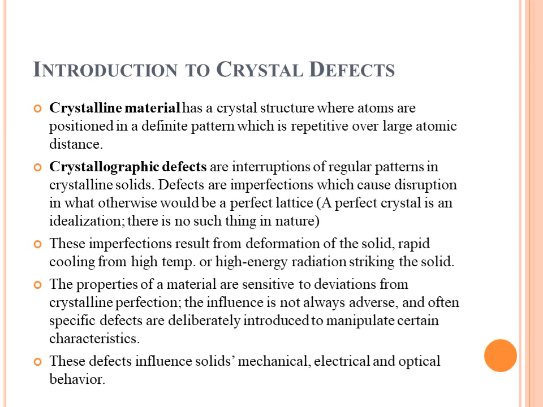Now let us look at how different properties of materials are affected by crystallographic defects. The properties of the material are sensitive to deviations from crystalline perfection. This influence is not always adverse, and often specific defects are deliberately introduced to manipulate certain characteristics. These include solids' mechanical, optical, and electrical behavior.